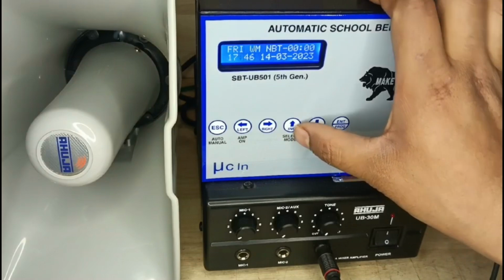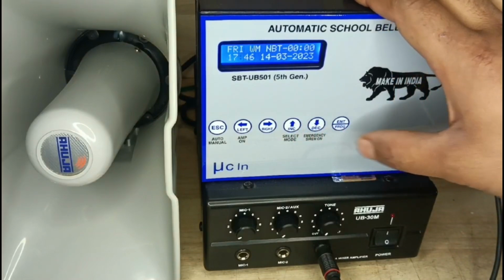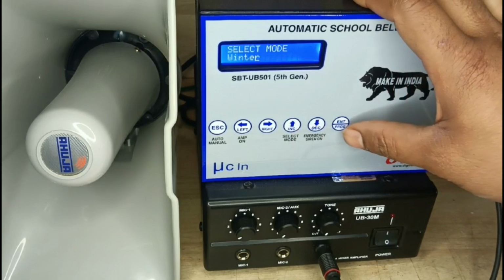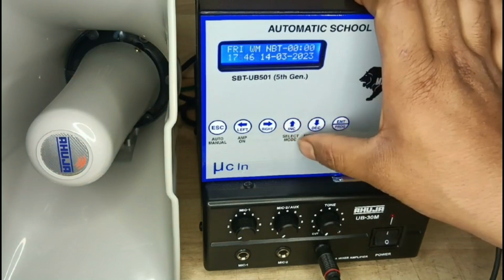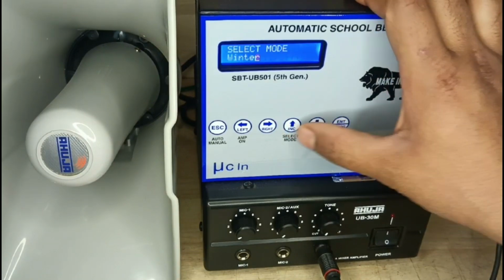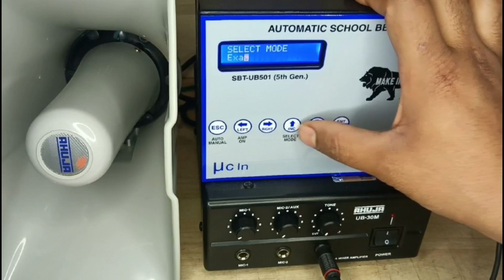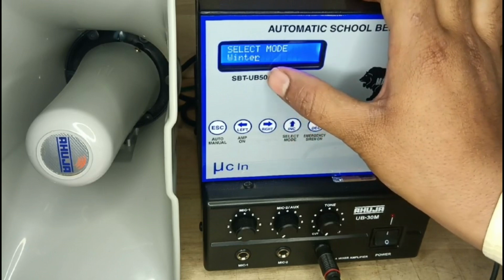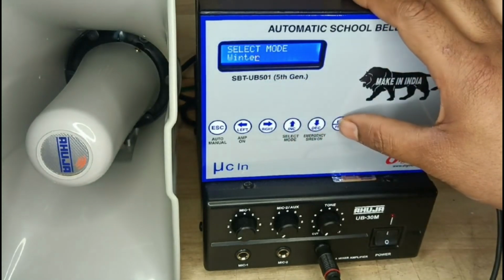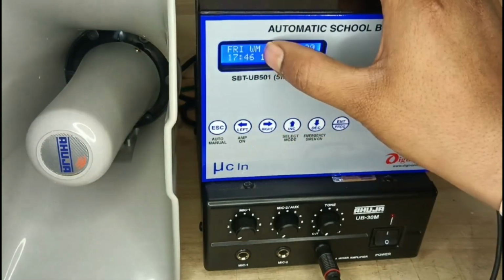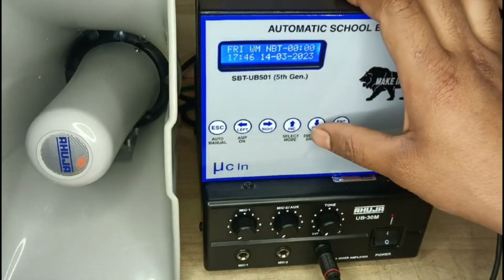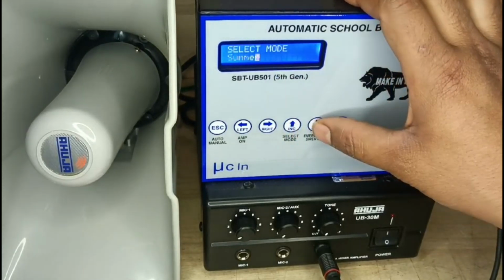Now let's learn about the select mode option. This is used to change mode. There are 3 modes in the system: winter, summer and exam. You can change it by the increase and decrease buttons and press the enter button to enter the mode. The display is also showing the mode on the top to help you, by short form like SM or WDM.